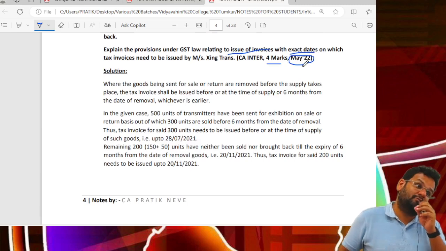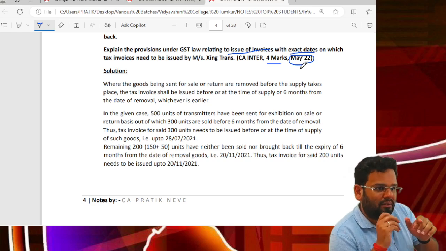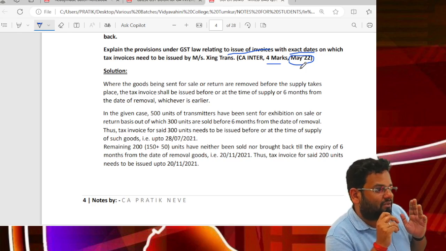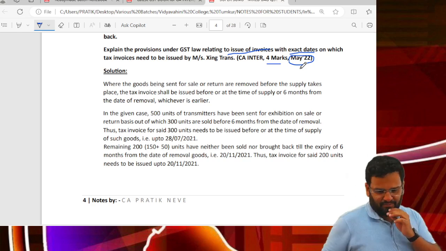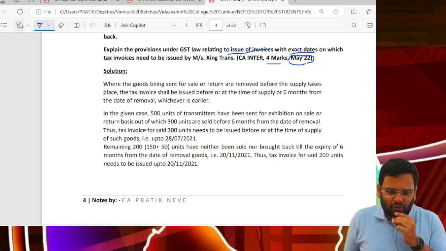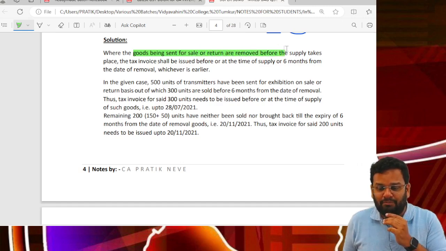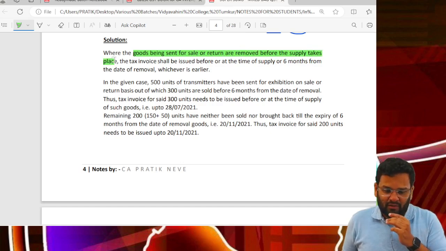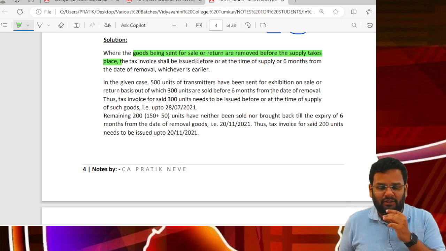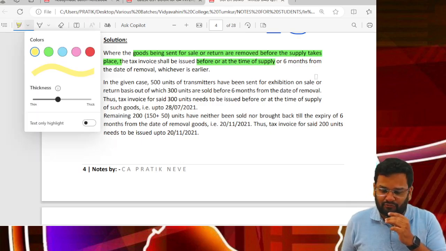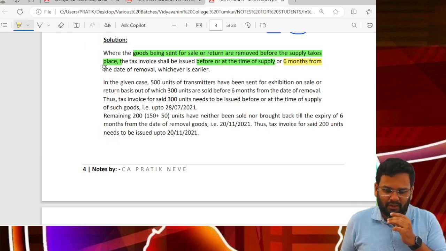Similar questions have been asked many times in relation to section 31 subsection 7, sale on approval basis. Where goods are being sent for sale or return, they are removed before the supply takes place. The tax invoice shall be issued before or at the time of supply or 6 months from the date of removal, whichever is earlier.